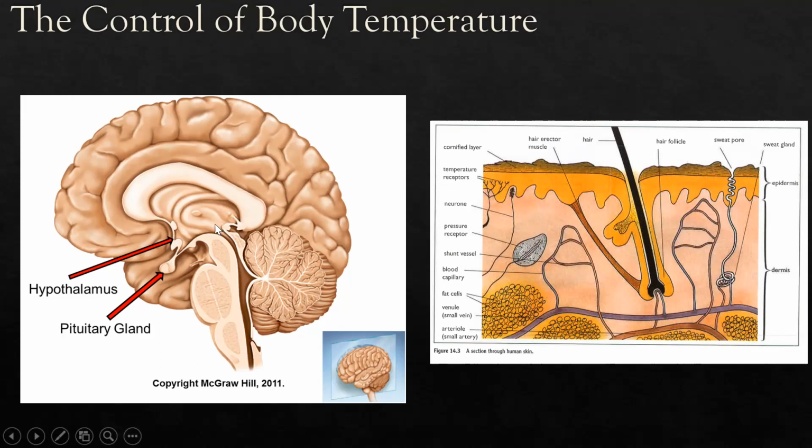So let's first talk about the hypothalamus. The hypothalamus acts as the thermoregulatory center. When our blood travels, it also travels to the brain, and it passes the hypothalamus. If our blood has an increased temperature, the hypothalamus can sense it. They can sense the increase of the blood temperature, and then they can give a signal to our organs to decrease the increase of the blood temperature.